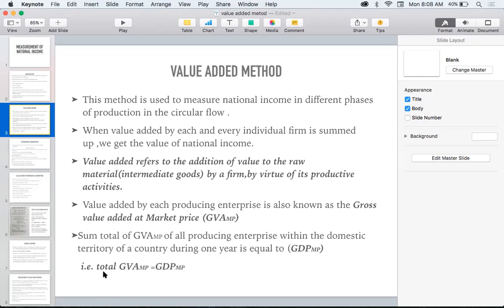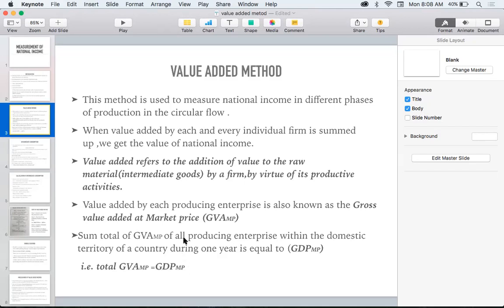Total sigma gross value added at market price is equal to gross domestic product, GDP at MP. One firm is producing bread, another firm GVA at MP, another firm GVA at MP, and total I'll be getting GDP at MP. Is it clear?